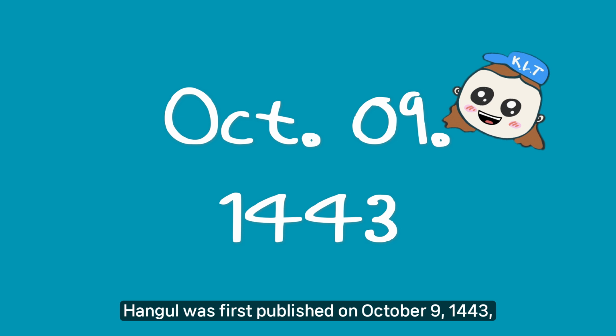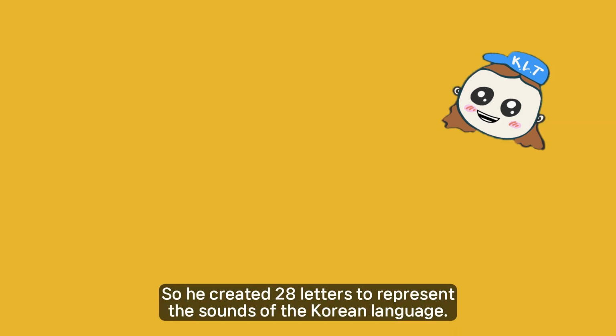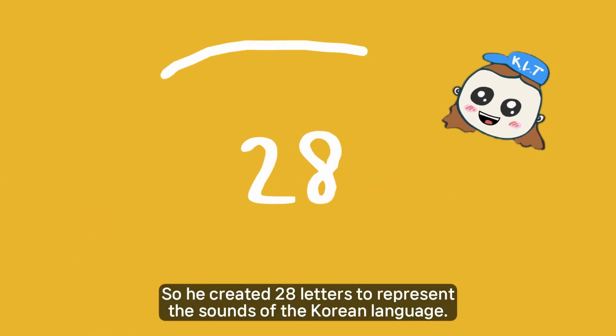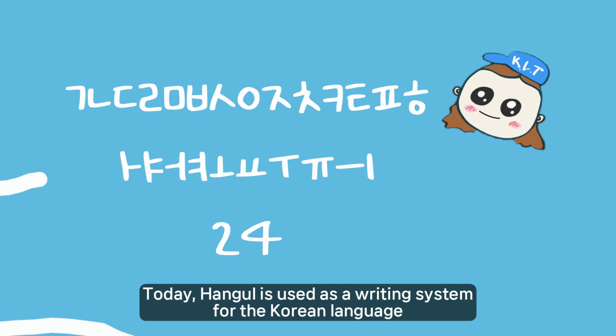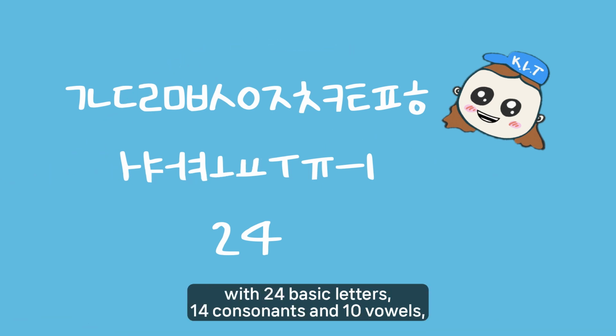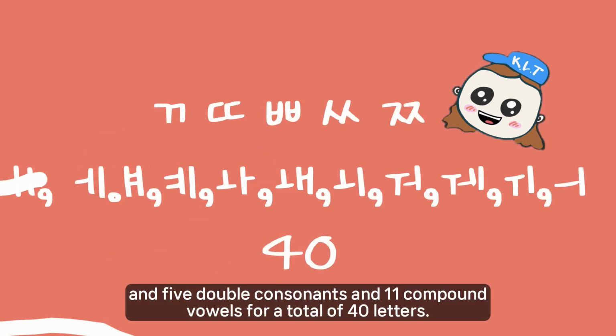Hangul was first published on October 9, 1443, a day which became known as Hangul Day. So he created 28 letters to represent the sounds of the Korean language. Today, Hangul is used as a writing system for the Korean language, with 24 basic letters, 14 consonants and 10 vowels, and 5 double consonants and 11 compound vowels, for a total of 40 letters.